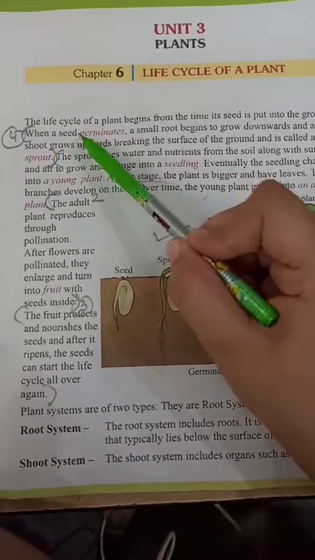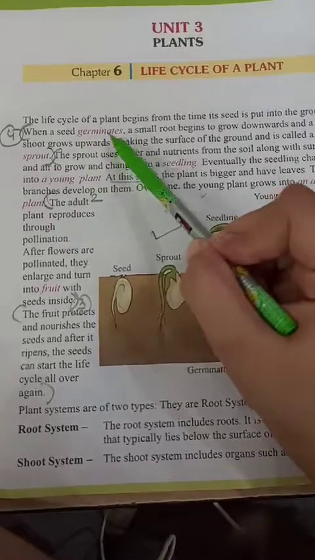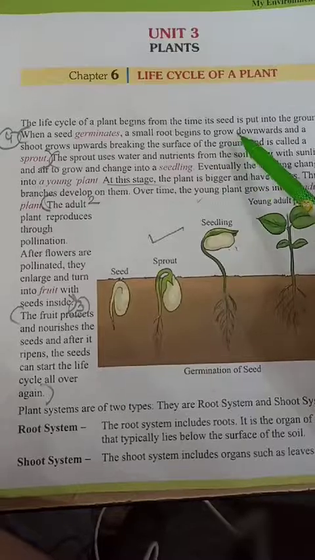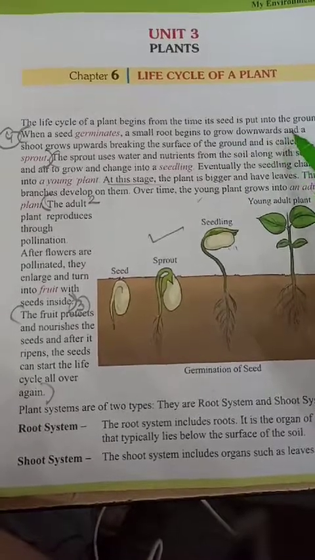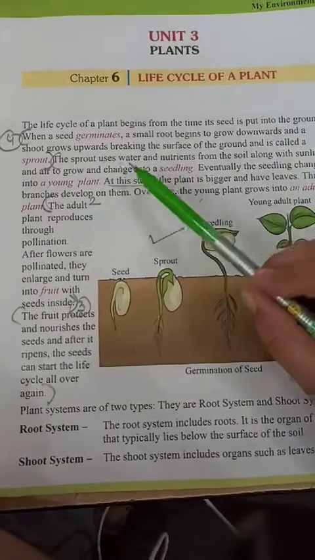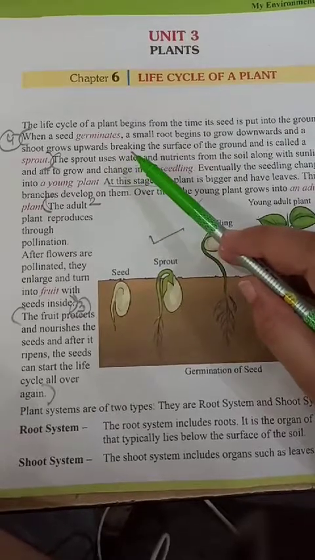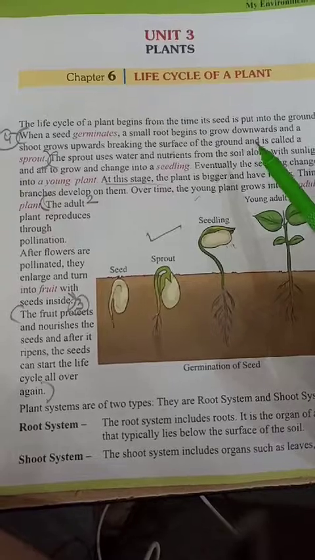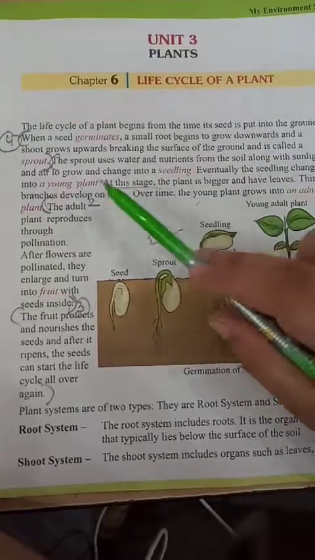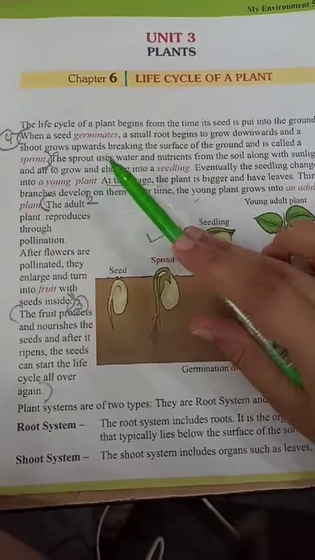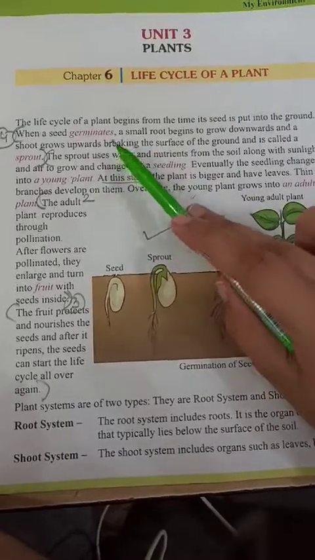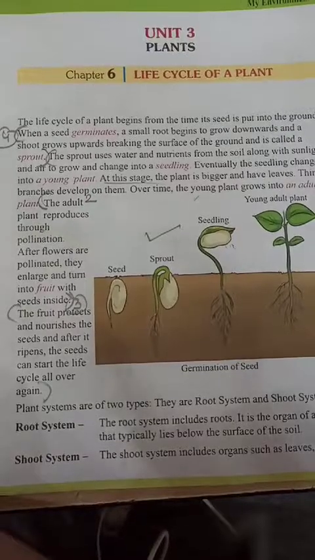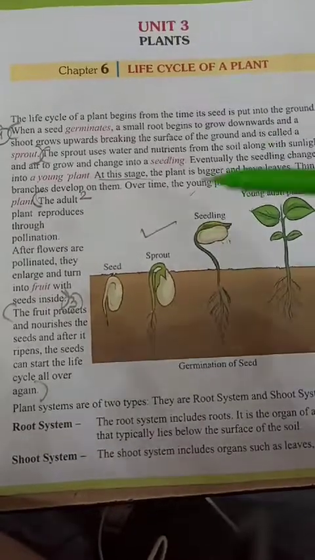When a seed germinates, a small root begins to grow downwards and a shoot grows upwards, breaking the surface of the ground, and is called a sprout. Understood? They are saying that when a seed germinates, small root begins to grow downward.